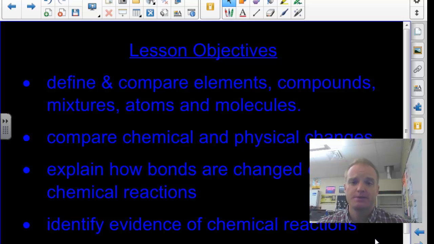Now we're jumping backwards. We're actually going back to section 1-1, and this is on elements, compounds, and chemical bonds here also. So this first page, what you see right here, you do not have to write down. These are our objectives we want to have done by the end of the lesson.